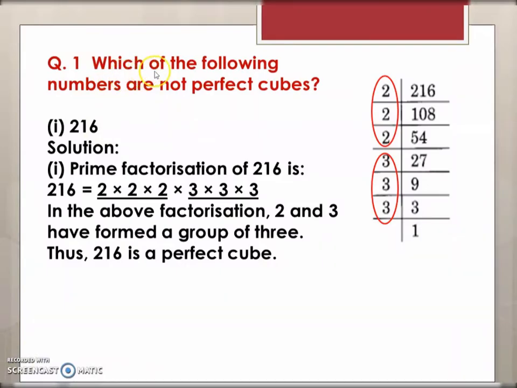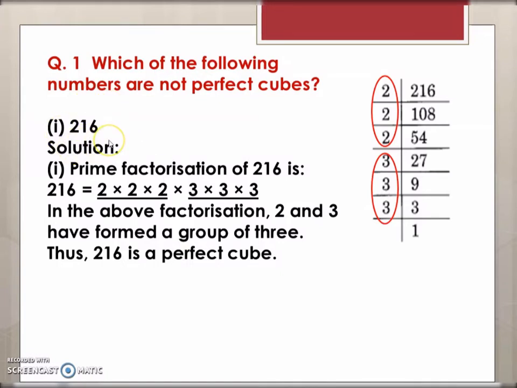In this question number 1, you have to find out which of the following numbers are not perfect cubes. Now, an important property of a perfect cube is that the prime factors of a perfect cube number can be arranged in groups of 3. So you have to factorize the number and check, can you arrange the prime factors in groups of 3 or not? If you can arrange, then it will be a perfect cube, and if you cannot arrange, then it will not be a perfect cube.